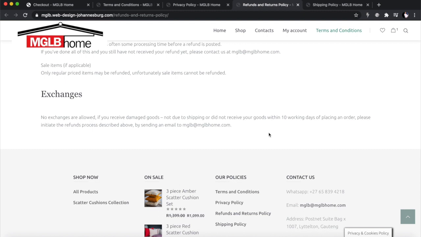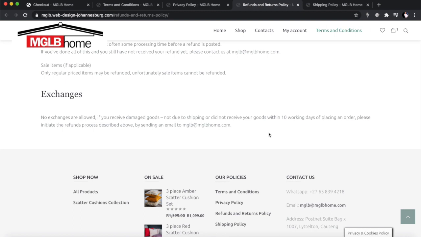So we don't have to deal with send me the items back and who's going to pay for that and so on. Because if you want to accept exchanges, then you have to explain in your policy how the items will be shipped back to you, right? And how long that will take and how long they have to ship the items back to you. The limit is also important. For example, someone can come back 6 months later and say, okay, I want an exchange. You've got to specify that you've got 10 days from the time you receive the item to make a possible claim.